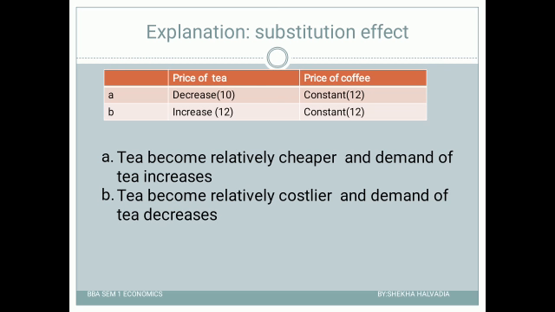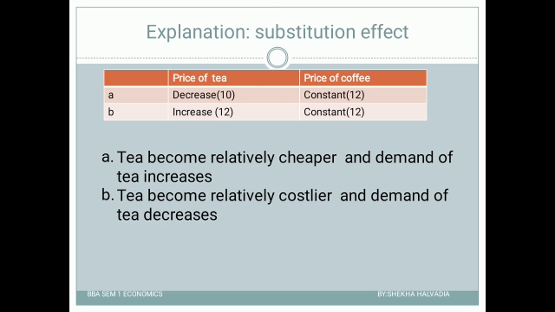So when we say other things remain constant, that means all other factors apart from price are assumed constant, right? In this theory, the other factors like income, price of related goods, tastes and preferences, expectation about future prices, all are assumed constant.